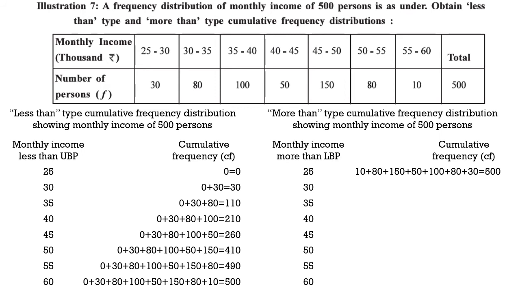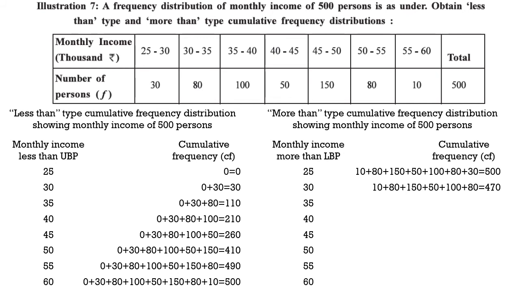Now we have to talk about more than 30. Okay, the lower boundary point 30 is in the second class. That means the first class is ignored. First class is to be subtracted. So the first class 30 frequency will be removed from the calculation. So just 10, 80, 150, 50, 100 and 80. We will remove the 30 from the calculation because that is less than that. We just have to take into consideration the greater values, the next values.